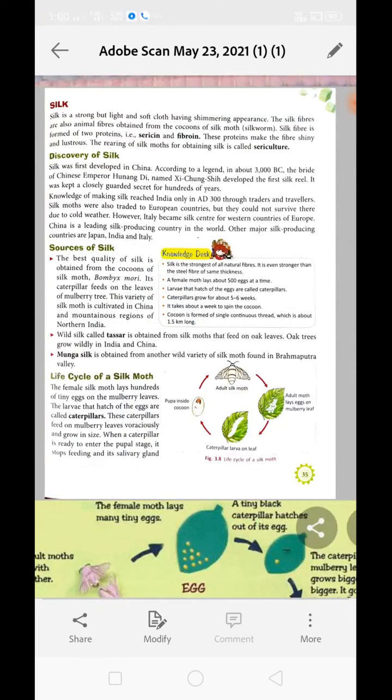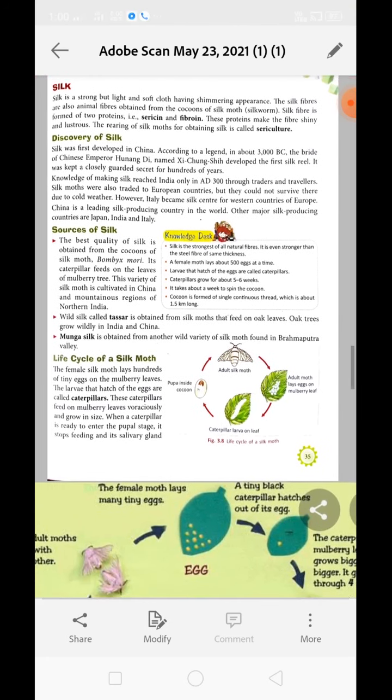Now we will learn about silk. Silk is a strong but lightweight fiber. It has a shimmering appearance. It means it gives a little bit of shine. Silken cloth gives you shine. The silken fibers are obtained from the cocoon of the silkworm. So the silkworm is an animal, so we can say silk is an animal fiber. Silk is obtained from the cocoon of the silkworm, so it is an animal fiber.